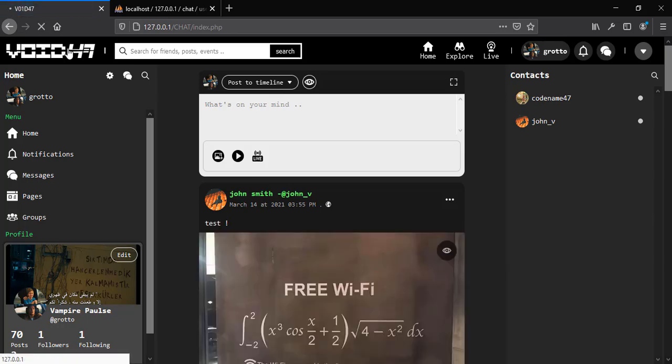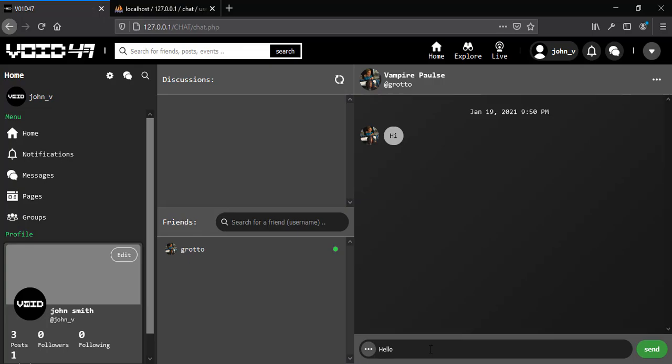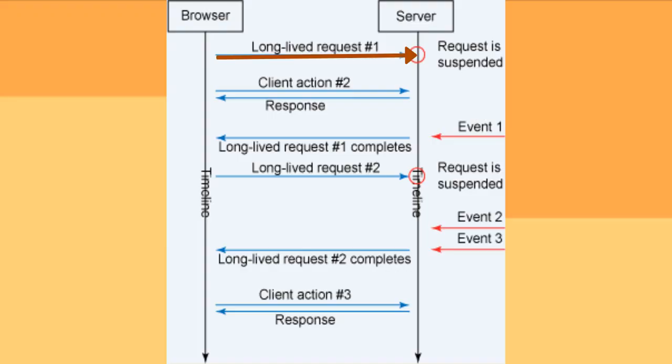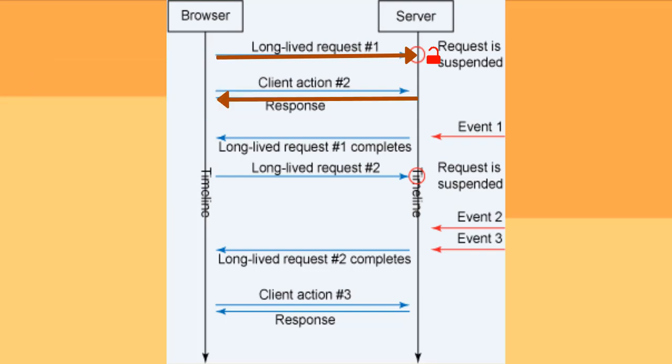The chatting section is implemented using a long polling method, where the user sends a request to the server and tells the server to not close the connection until he gets some new data for that user. When the server gets data from another user for that particular user, it will automatically send it back to that user and close the connection.